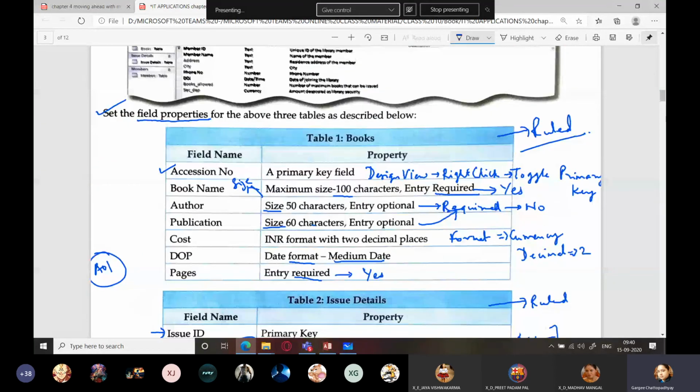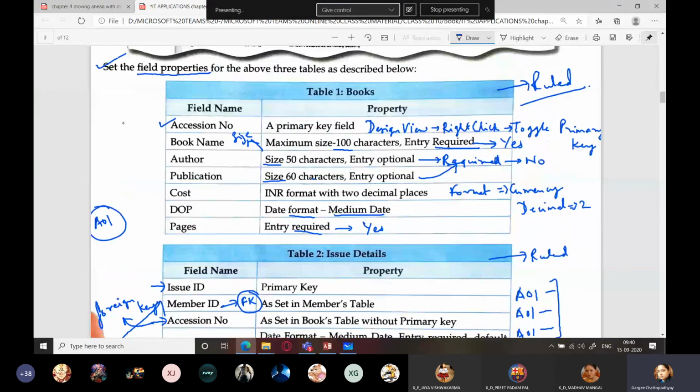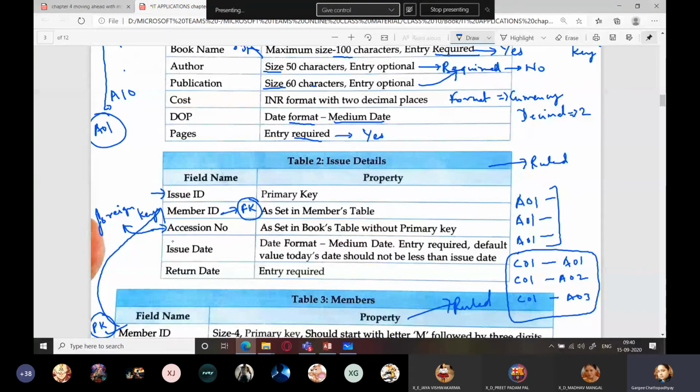Books contains book accession numbers from A01 to A10. That is, it will be having A02, A03, A04 up to A09, A10. There are only 10 books specified in the books table. So in issue details, you cannot have any book which contains accession number A11.